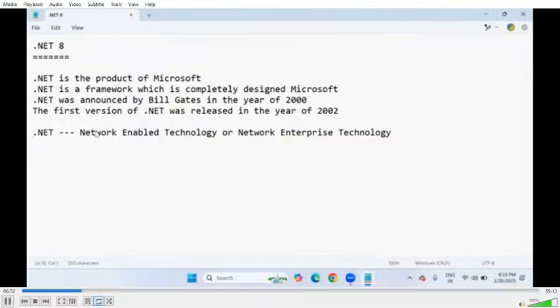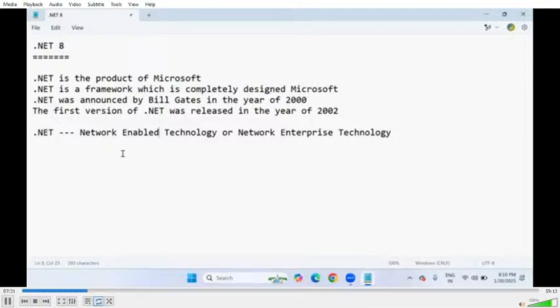But most programmers or developers used to call it network enabled technology, or some programmers call it network enterprise technology. But according to Microsoft, there is no official abbreviation. Only programmers or third-party users say NET stands for network enabled technology or network enterprise technology. Generally they call it network enabled technology because most .NET applications, after being built, run over the internet or over the network. That's why we call it network enabled technology. Got clarity? But remember that Microsoft never announced an abbreviation for .NET.